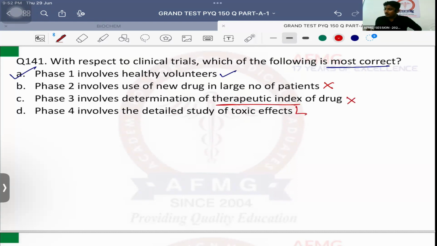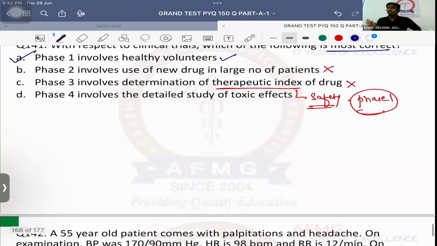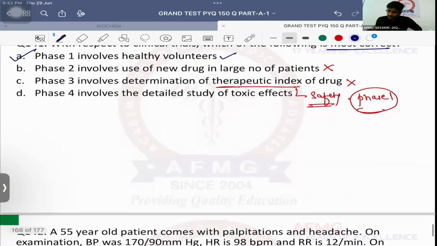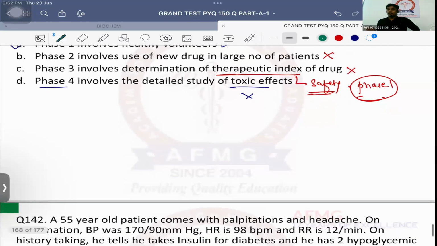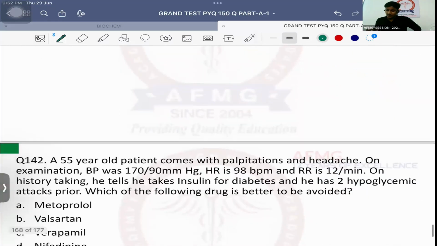Therapeutic index tells you about safety of a drug, and safety of a drug is assessed in phase 1. In Phase 2 we determine efficacy, not safety. Safety, non-toxicity, maximum tolerable dose, all three are in phase 1. Okay? Then phase 4 involves the detailed study of toxic effects. No, it is not the detailed study of toxic effects. It is only the long term and the rare side effects which will occur.